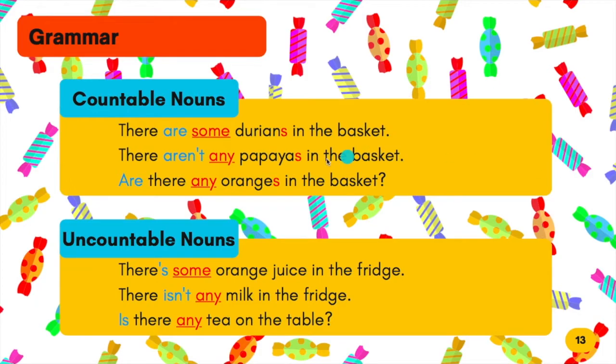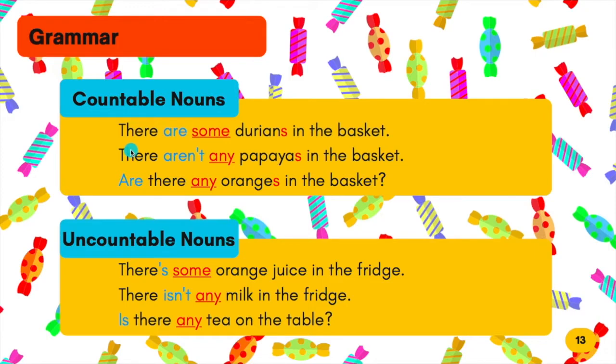Grammar, countable nouns and uncountable nouns. Countable nouns are for things that can be counted. Benda yang boleh dikira. Uncountable nouns are for things that cannot be counted. Basically, some and any can be used for both countable nouns and uncountable nouns. Let's look at the example first.